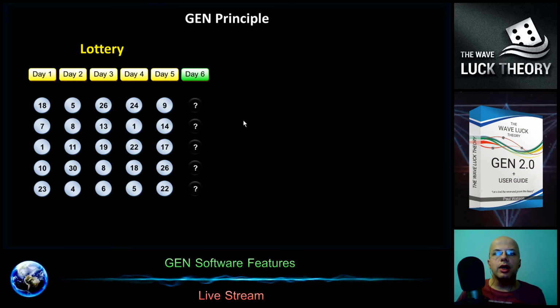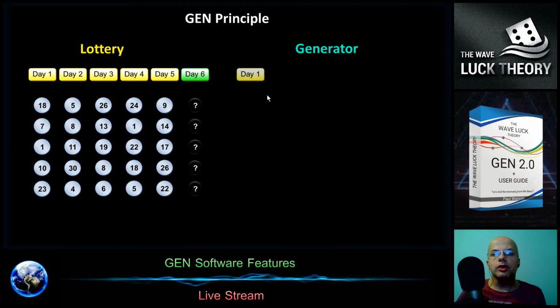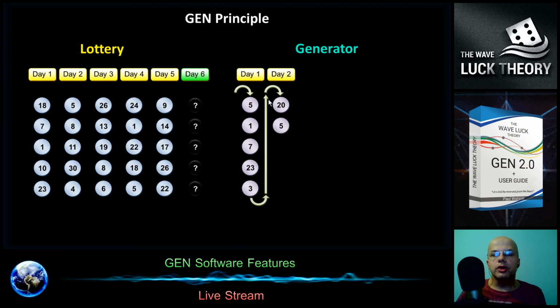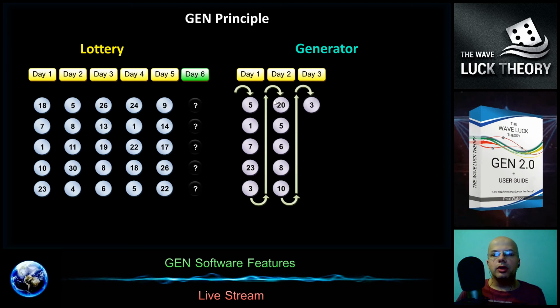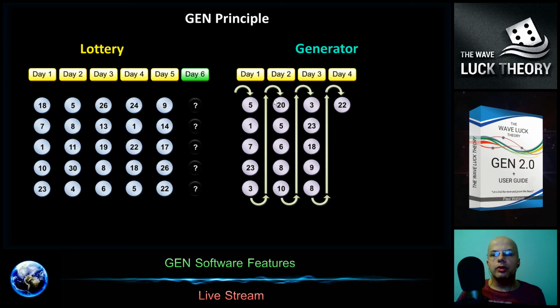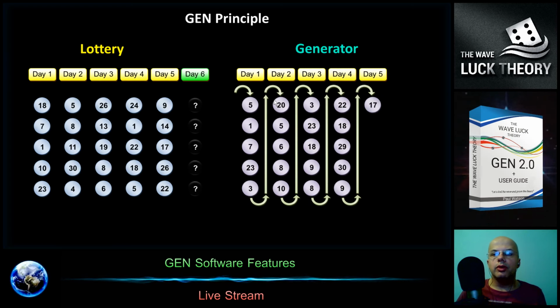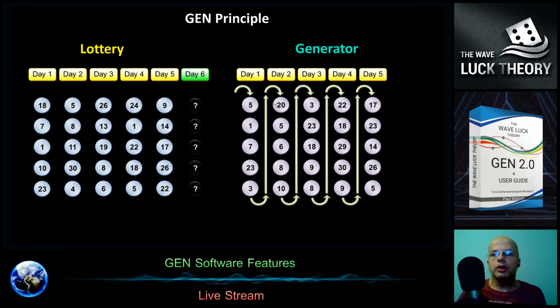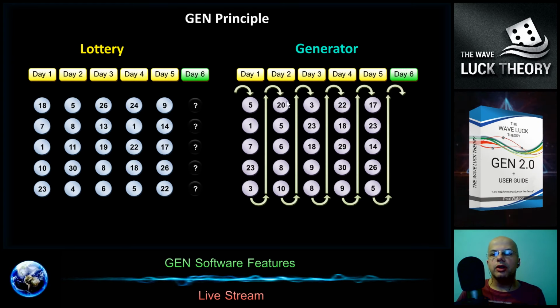On the other side we have the Gene software with the generator generating random numbers in chain within milliseconds, so it will generate numbers for the first day, for the second day, other numbers for the third day, for the fourth day, for the fifth day, and then it can continue within a short time in milliseconds to generate numbers even for the sixth day.